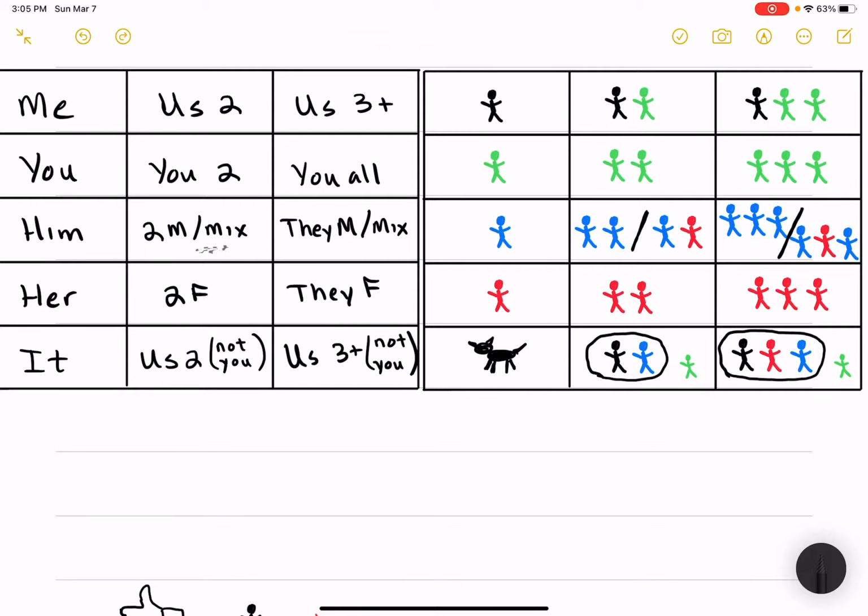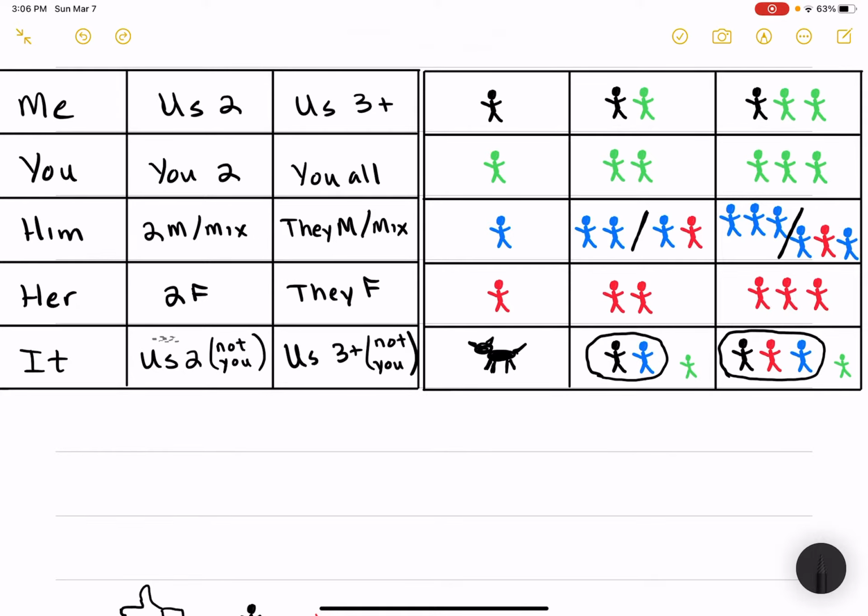This section here now, this can be two males or it can be a male and a female. So once you get into this, like I said, it can be male or female. Just depends. So if you got your son and daughter, you're talking about them, you can use this one. If it's your brother and sister, auntie and uncle, whoever. This one here is for two females exclusively. So if you want to talk about your two daughters, your two sisters, whoever. This one can also be used for animals, but for the most part, two females.